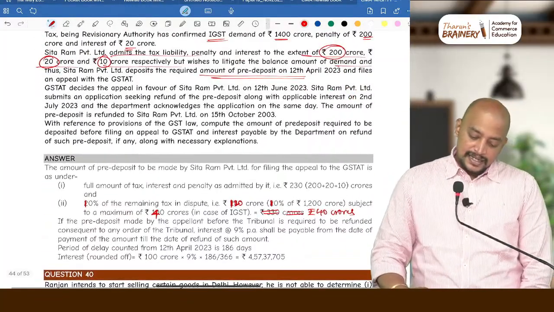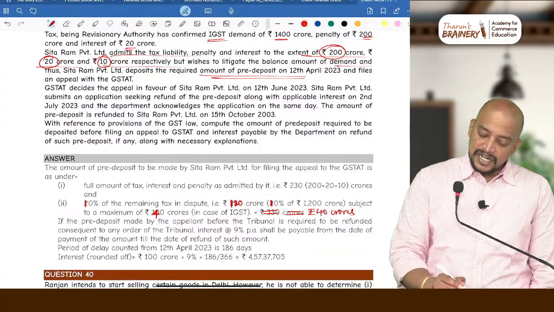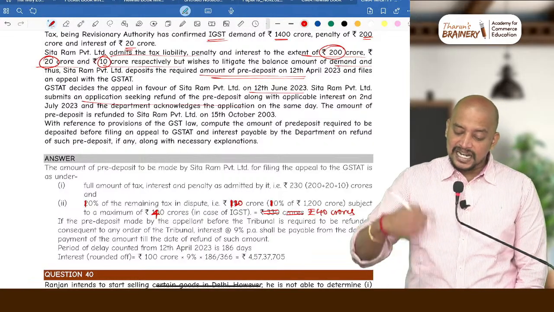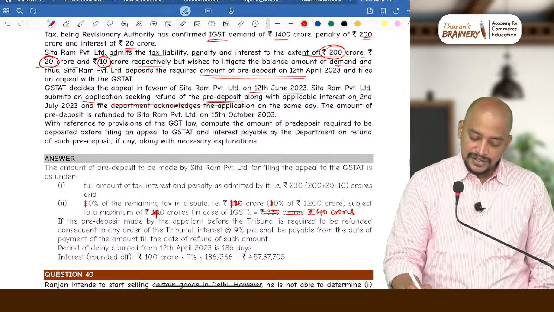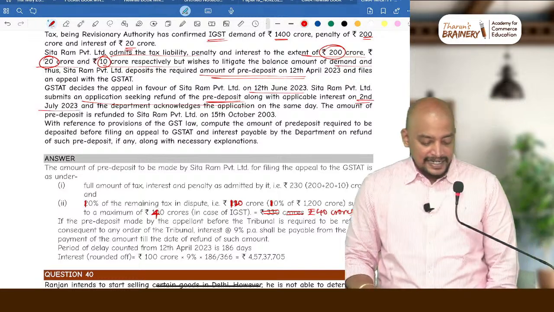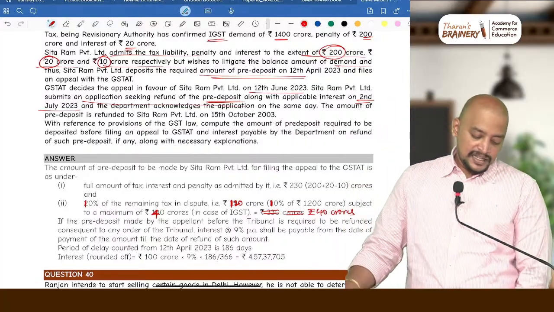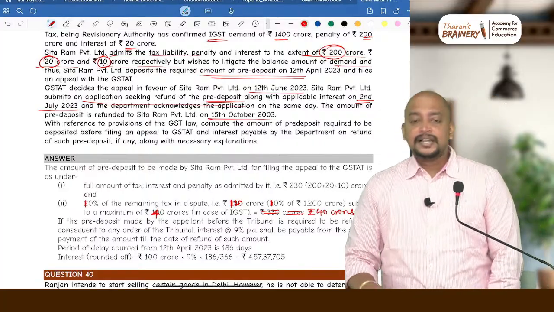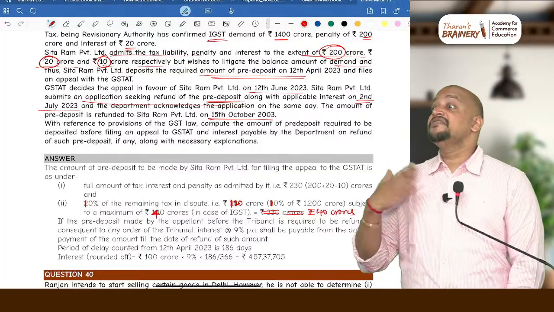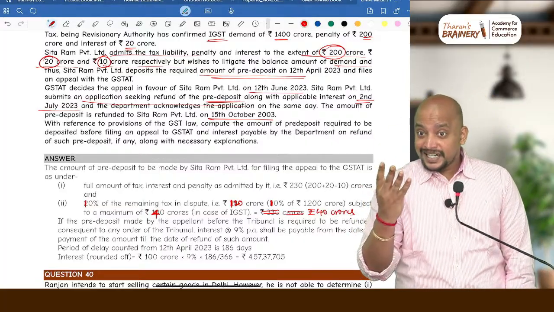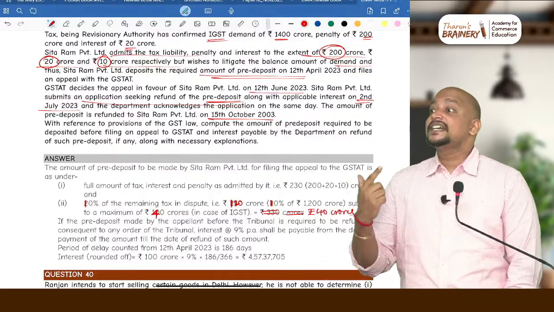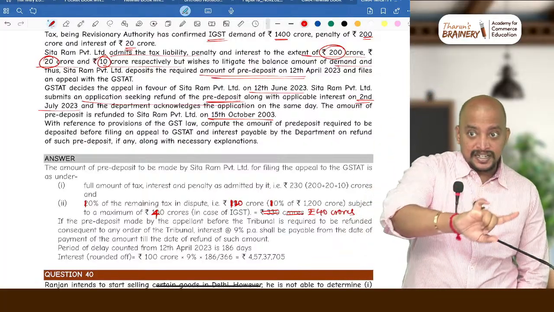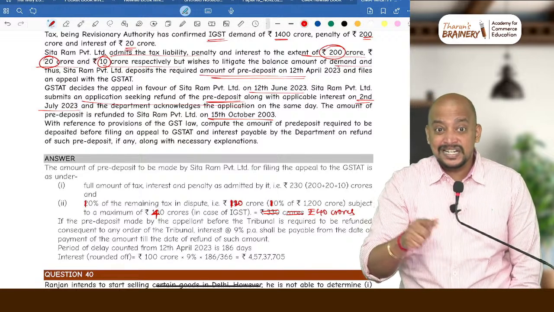Next, here there is one more. GST 80 decides the appeal in favor of Sitaram Private Limited on 12th June. Sitaram Private Limited submits an application seeking refund of pre-deposit along with applicable interest on 2nd July 2023, and the department acknowledges the application on the same day. The amount of pre-deposit is refunded to Sitaram Private Limited on 15th October. Listen, whenever we deposit the money, pre-deposit, and we win the case, that 40 crore we deposited, we should get as a refund. What is the rate of interest in this case? 9%. Generally, refund interest rate is 6%. But in this case of pre-deposit, the refund interest rate is 9%.